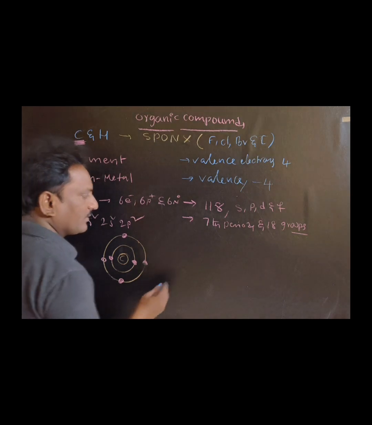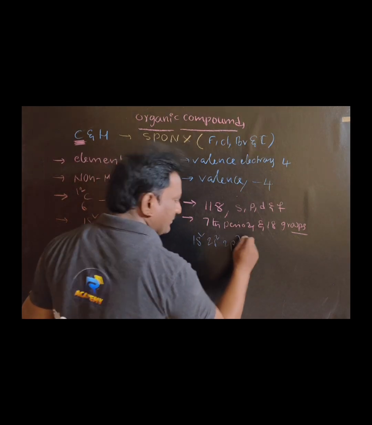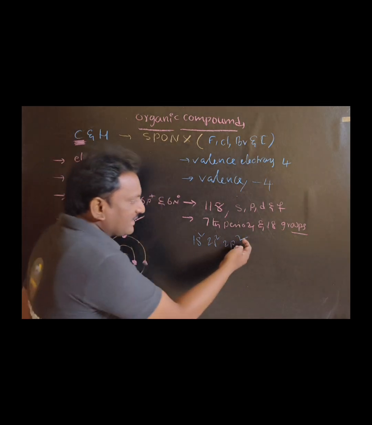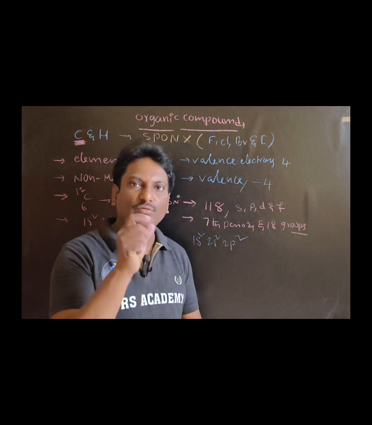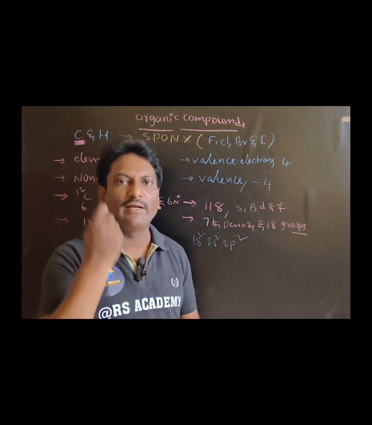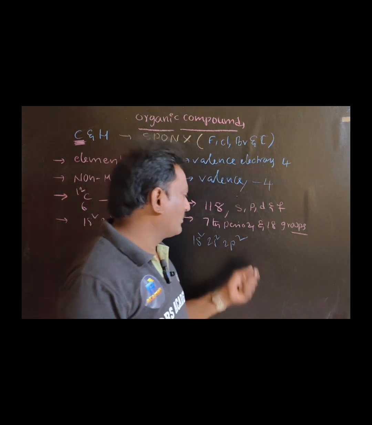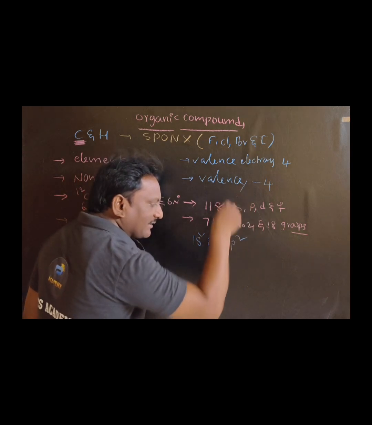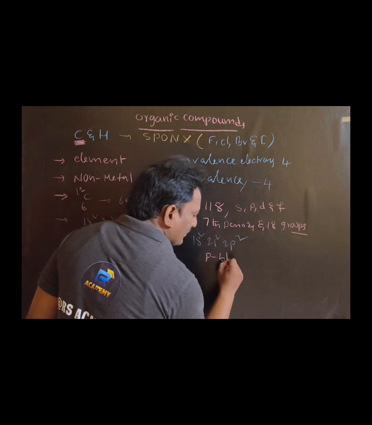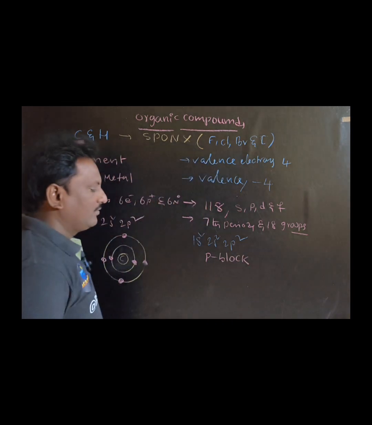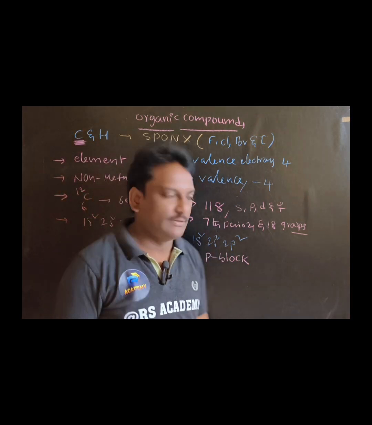So let us find out. The electronic configuration of carbon is 1s2, 2s2, 2p2. The last electron entered in p. For those elements in which the last or differentiating electron enters a particular orbital, it belongs to that particular block. Here the differentiating electron entered into p, so carbon belongs to the p block of the periodic table.